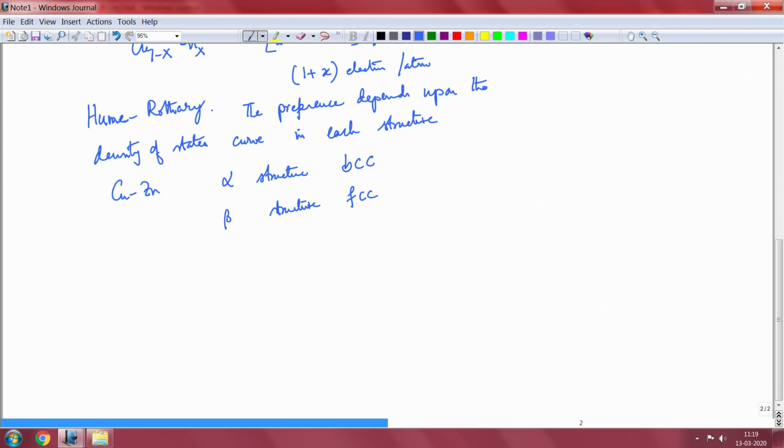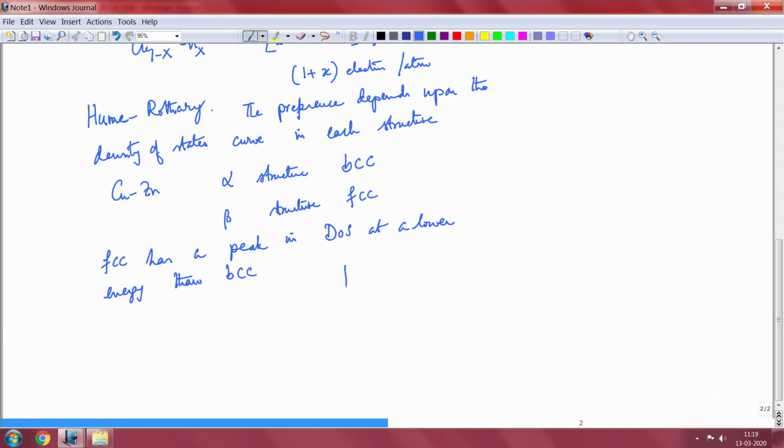So, if you look at the beta structure and the alpha structure, the BCC and the FCC, FCC has a peak in density of states at a lower energy than BCC.